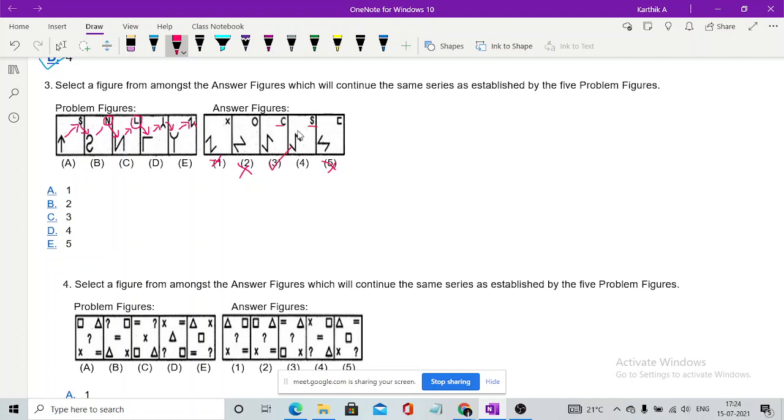Now how can you say the new thing should come? You can also go about it another way. Whenever you have an arrow mark at the bottom, you should have S at the top. But here we have Z at the bottom and S at the top, which is not possible. We should have an arrow mark to have S at the top. But we can have a condition where we have tilted Z with C at the top. So option 3 is the answer. Did you guys get it?